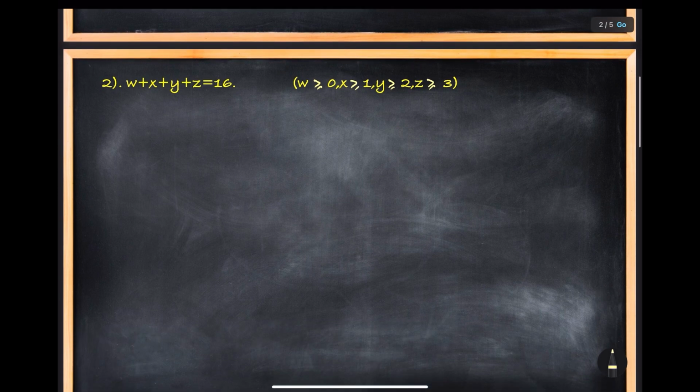Now look at this part. In this part they are saying that w is okay with 0, but x will take values greater than or equal to 1, y will take values greater than or equal to 2, z will take values greater than or equal to 3. Okay, so this is interesting. First we will convert this question into our comfortable zone. Do you have a problem with w? No, you don't, so it is okay.